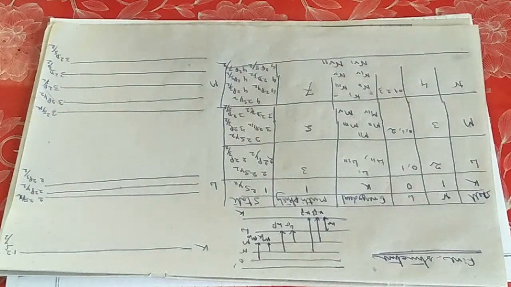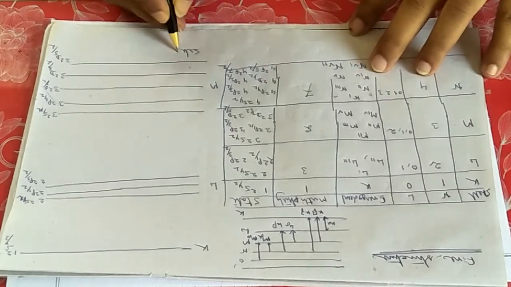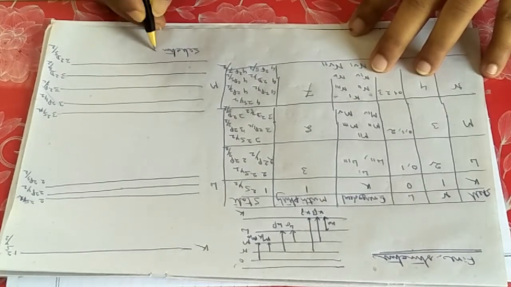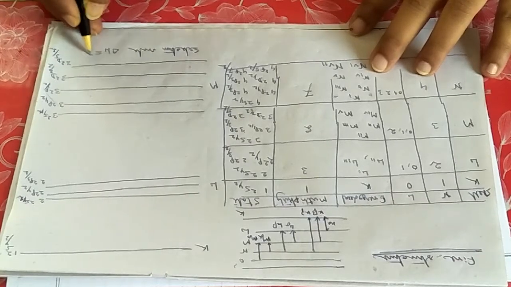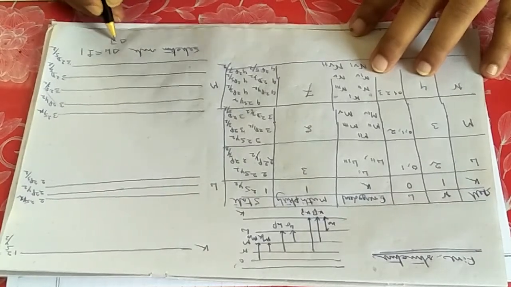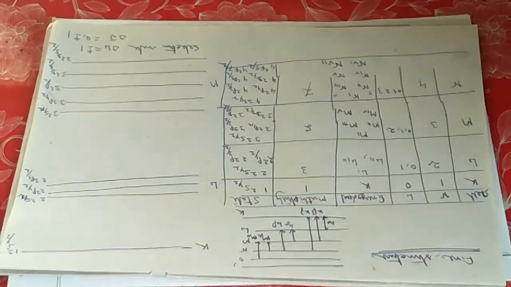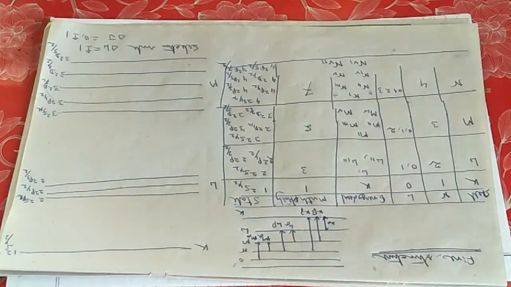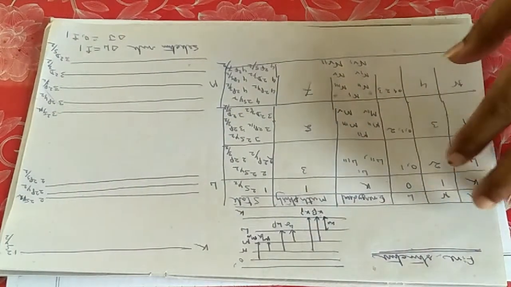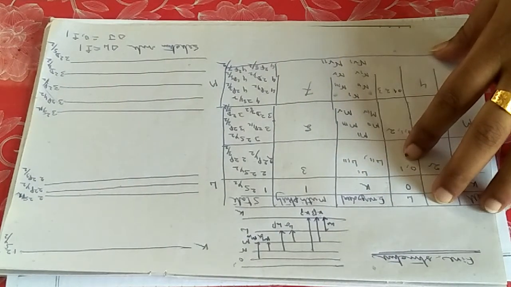And here comes the importance of the selection rule. What is the selection rule? In this transition, it generally follows a selection rule. The selection rule here is delta L should be plus minus 1 and delta J should be 0 or plus minus 1. Otherwise, the transition will not be possible. The selection rule comes from nature. It is the nature's selection rule, to be in the minimum energy state and maintain the stability of the atomic configuration.